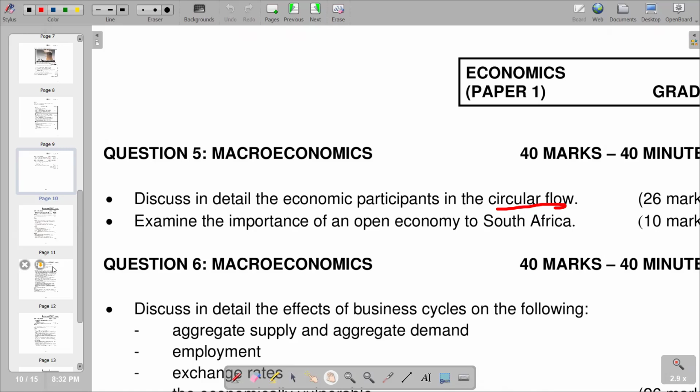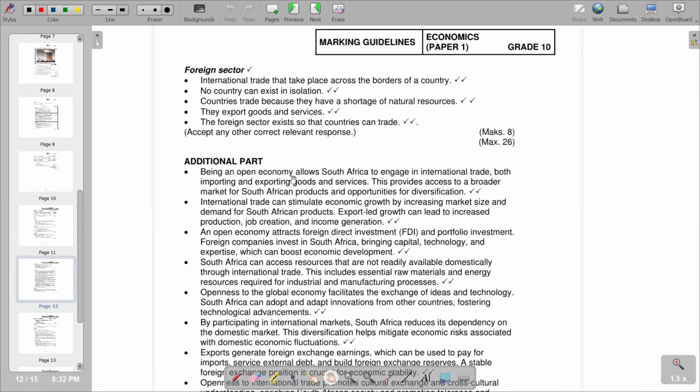So on the additional part, we are saying being an open economy allows South Africa to engage in international trade, both importing and exporting goods and services. This provides access to a broader market for South African products and opportunities for diversification. And that is the first point that we have. International trade can stimulate economic growth by increasing market size and demand for South African products. Export-led growth can lead to increased production, job creation, and economic generation. So these are some of the points that we can include.